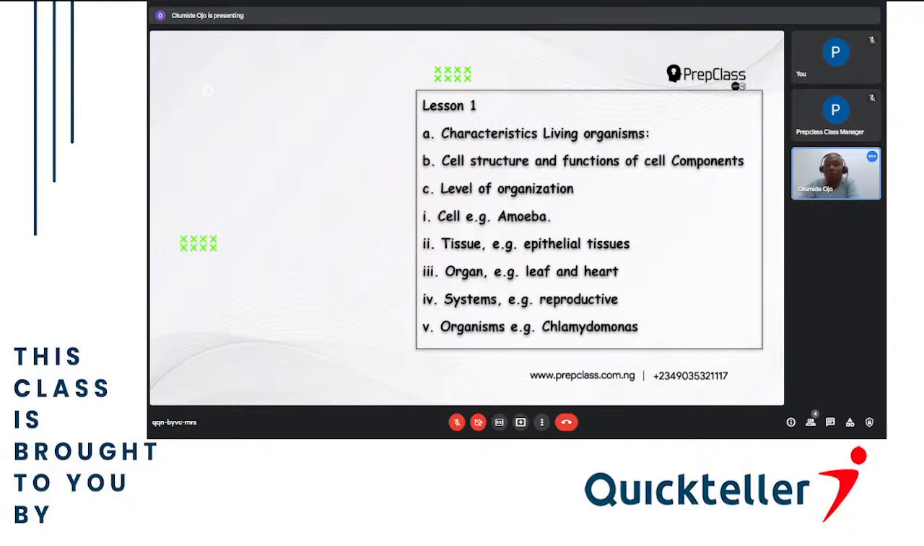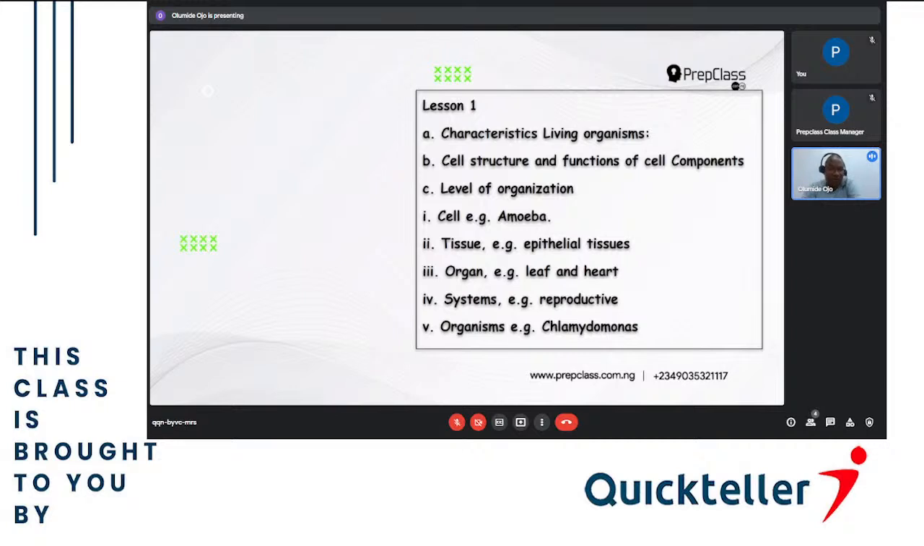Then we'll be talking about the cell structure and function of the cell components. That means the plant and animal cell. What are those things that is the plant and animal cell, and what are they used for?